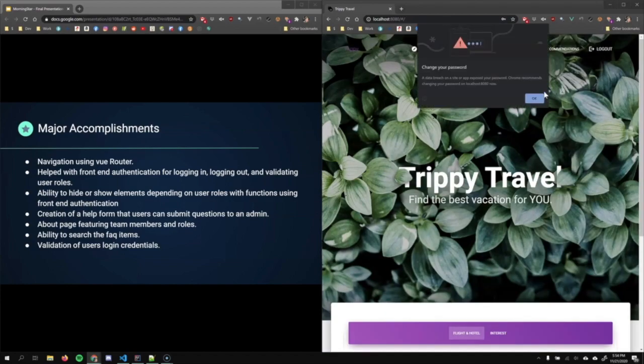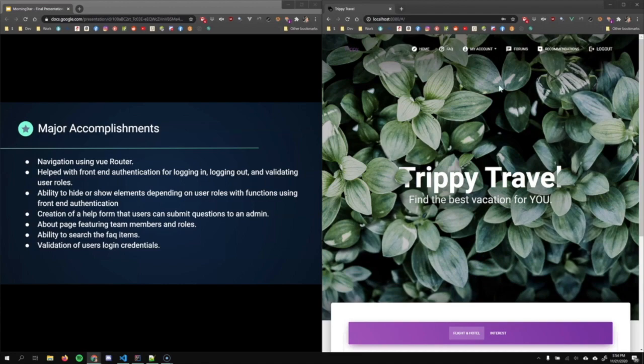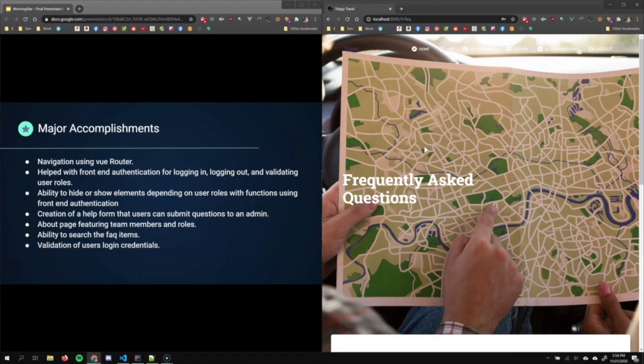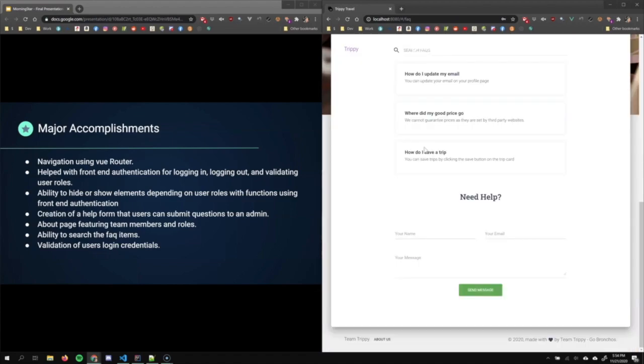then you can see the logout button. That changes with the role account. Here you don't see any admin privilege things. And then I created a help form that users can submit questions to an admin. That's this form here.